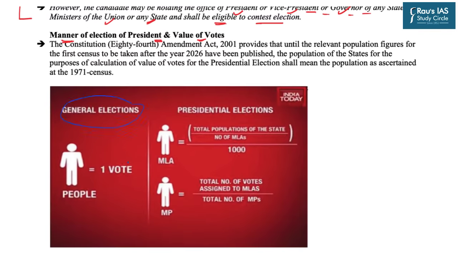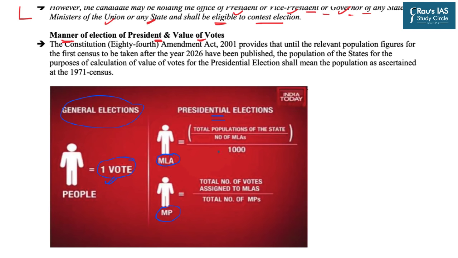For example, if you vote, you will have one value. If I vote, I'll have one value. So one person has one vote. But the same is not the case during the presidential elections. Because we have already discussed that in presidential elections, common people do not participate. Rather, it is the MLAs or the MPs who participate. So the vote given to every MLA or MP differs.